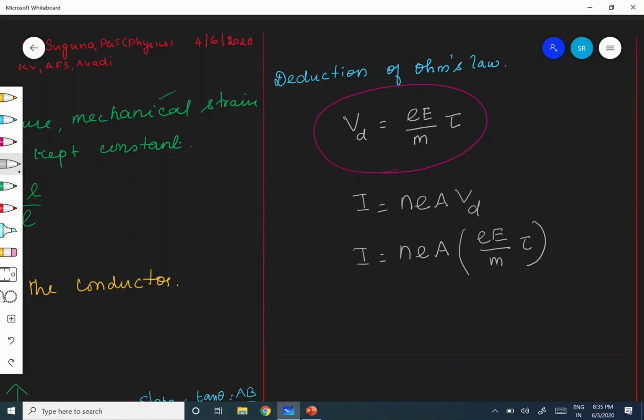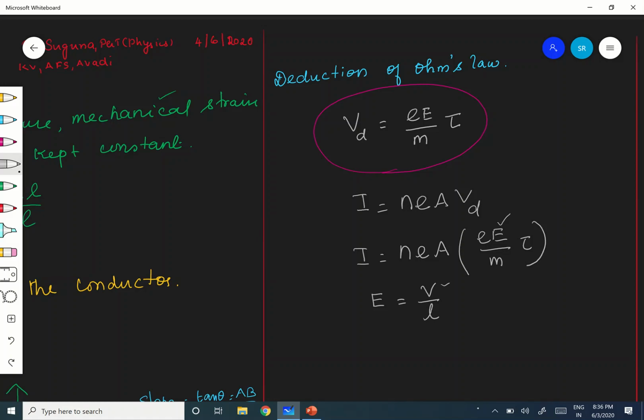Okay, so this is right. So I got I, but I need V now. For V, I think I have E here. How are V and E related? You know, E is equal to V by L. What is L? L is the length of the conductor. V is the potential difference across the conductor. Therefore, the electric field across the conductor is given by V by L.